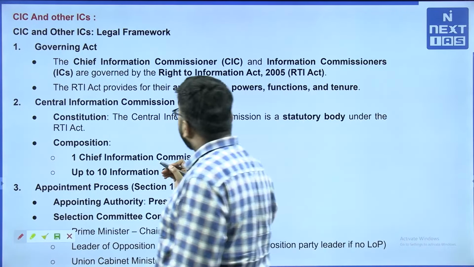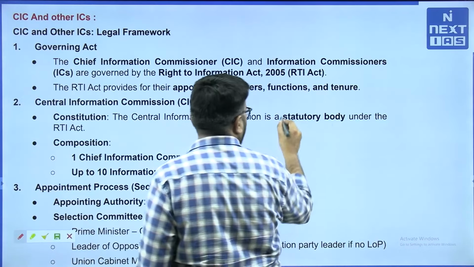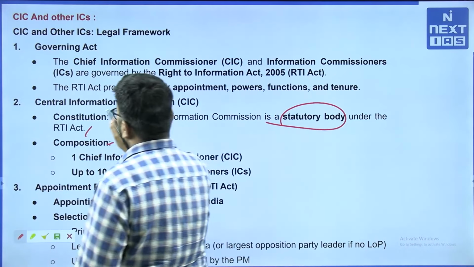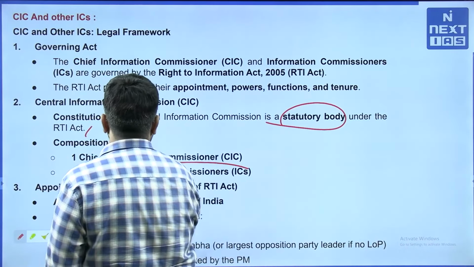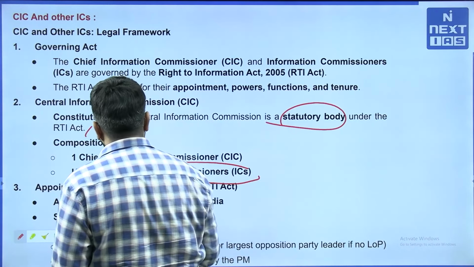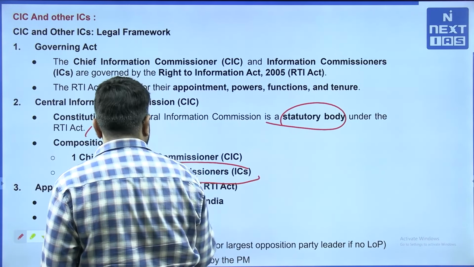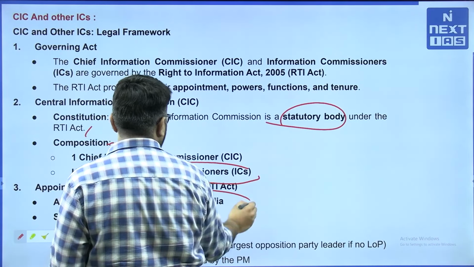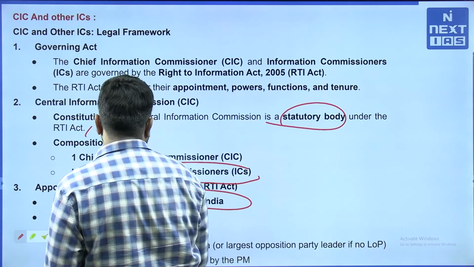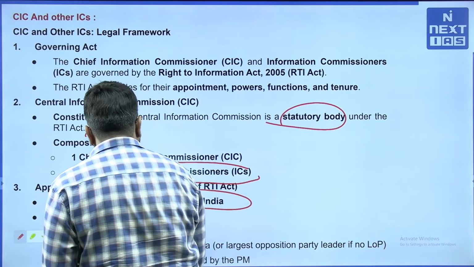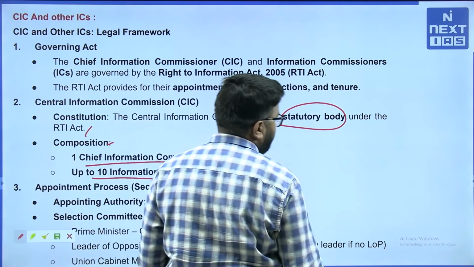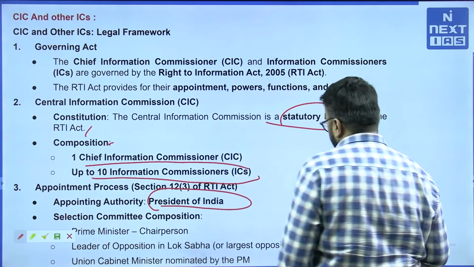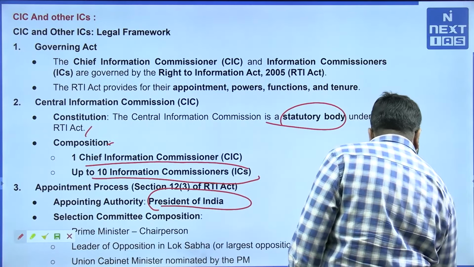So, Constitution, the Central Information Commission is a statutory body obviously under the RTI Act. 1 Chief Information Commissioner, up to 10 Information Commissioners. Appointment process you can clearly see appointing authority is obviously President, and we have Selection Committee, Prime Minister, LOP and Union Cabinet Minister nominated by the Prime Minister. So, this particular part is very important.